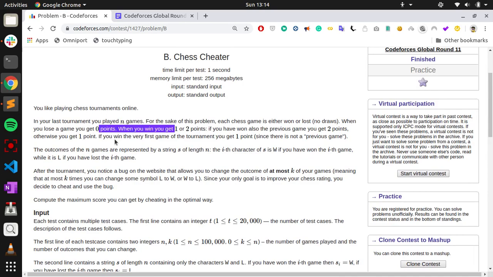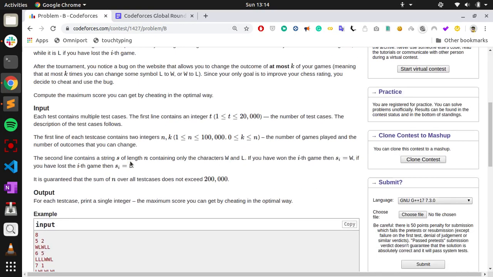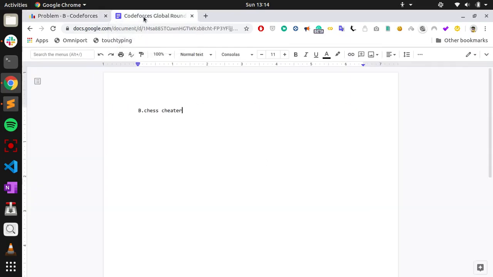So, chess cheater. Next question is B, chess cheater. So we are given a string of length n, and we are given k, a number which is less than or equal to n. The string consists of only W and L, where W represents win and L represents lose, and each W will get 1 point, and each W will get 2 points if the previous character is W.